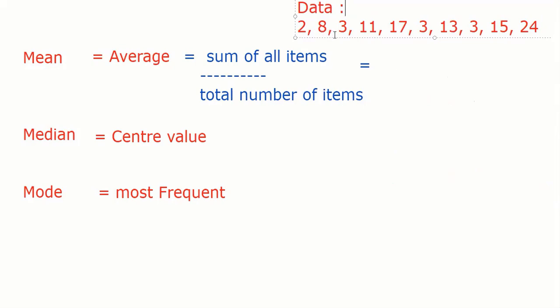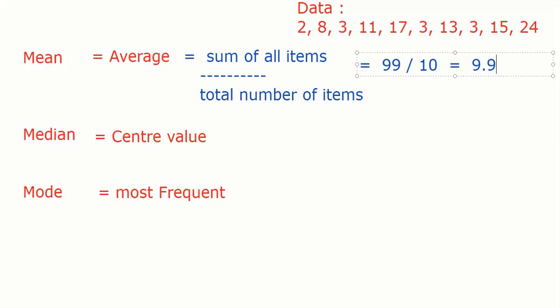Let's sum: 2, 8, 10, 13, 24, 34, 41, 44, 40, 54, 57, 60, 75, 85, 79, 89, 99. 99 is the total. 99 divided by the total number of items, which is 10. So I can say my mean is 9.9. I'll explain what the mean means, but first understand: the mean says that on average it is 9.9.